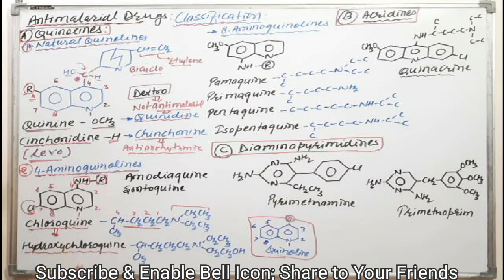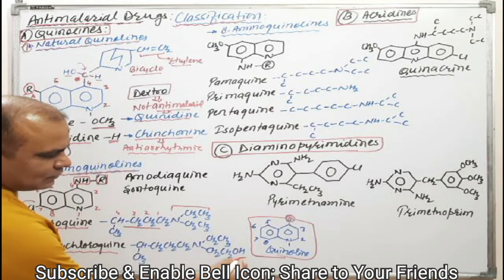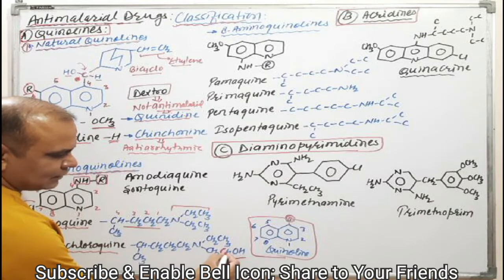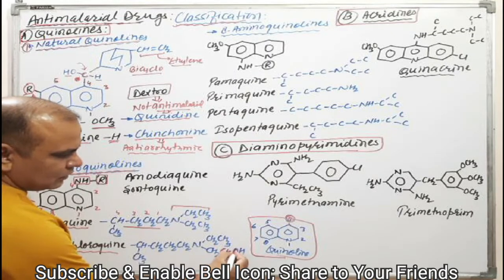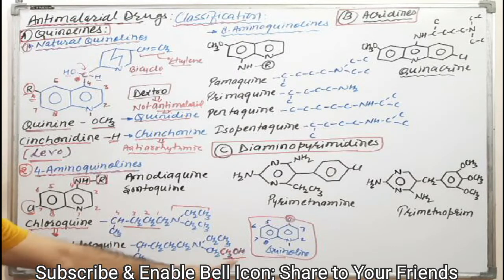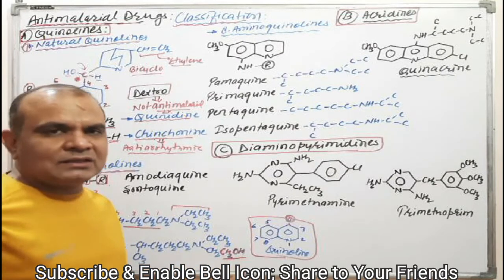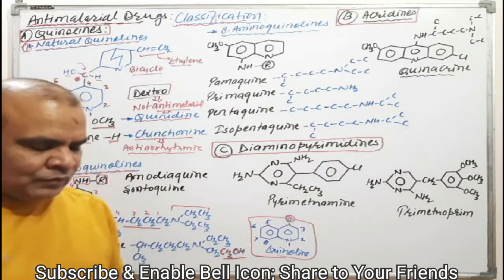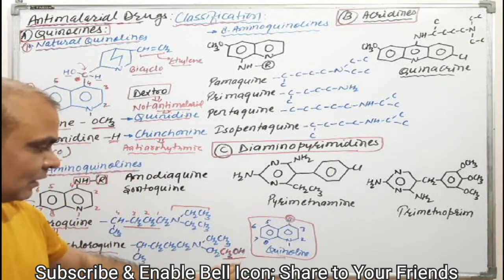The only difference is the CH2OH, and the whole structure is otherwise the same.